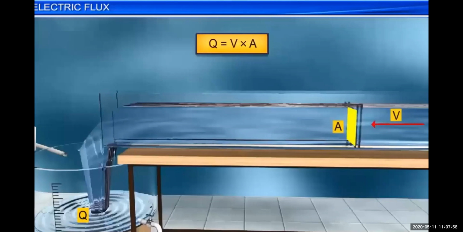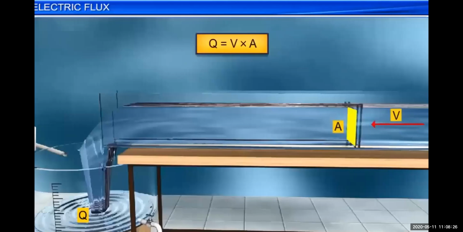But if the channel is shifted, tilted at a particular angle, meaning it's not 90 degrees and it's shifted towards the left side, then more surface area will be there to pass the water through it, and the water accumulated in the jar will be more compared with the channel we used in the experiment to make it perpendicular to the flow of water.